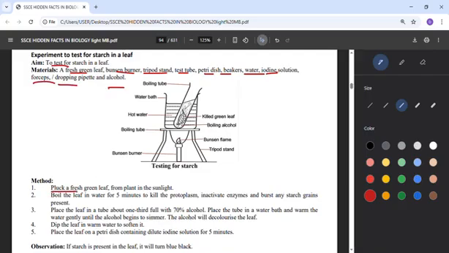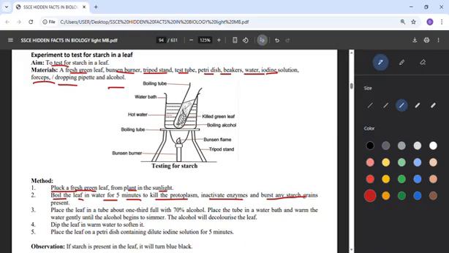What are the methods? You pluck a fresh green leaf from the plants in the sunlight, make sure it's in the sunlight. You boil the leaf in water for 5 minutes so that it can kill the protoplasm and make sure the enzyme is inactivated, and burst any starch grains that are present.